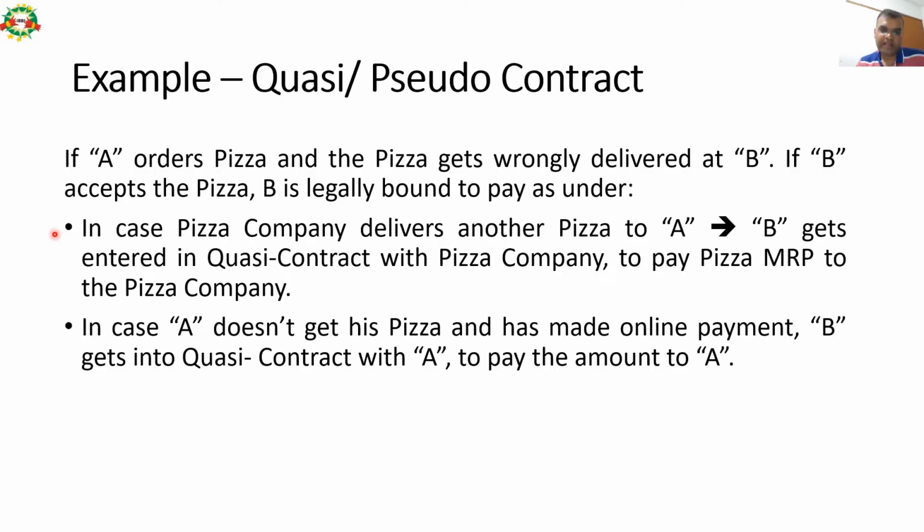In case A doesn't get his pizza and has made an online payment, so I ordered the pizza and made payment to the pizza company. The pizza company delivered that pizza by mistake to your residence, and now the pizza company is not giving me another pizza. So now you get into a quasi contract with me to pay the amount.